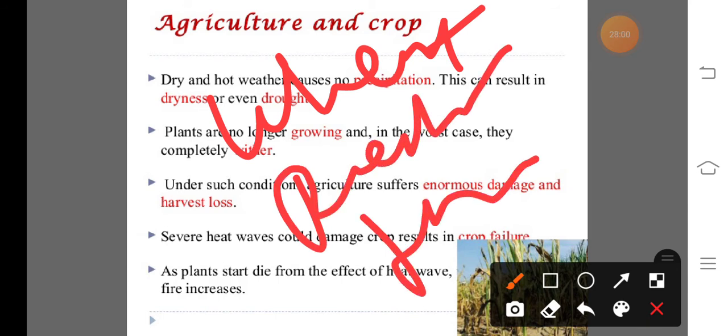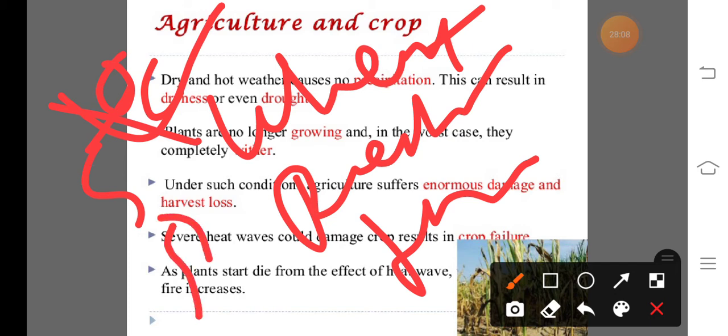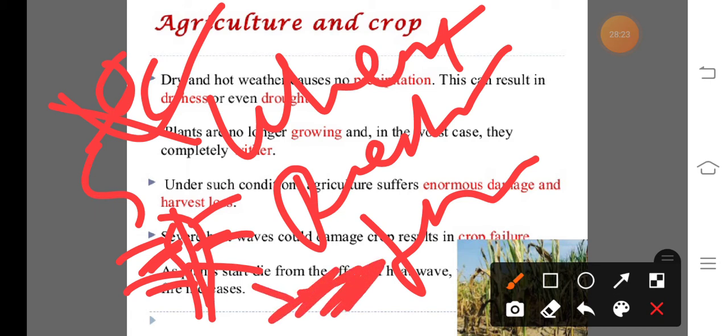At that time the temperature of the atmosphere increases, that means heat wave is recorded. At that time the spikelets of this crop burst, and the seeds or grains from these spikelets fall on the earth surface, and harvest losses occur.